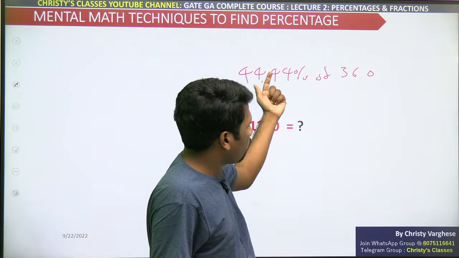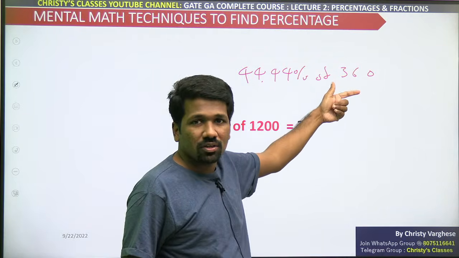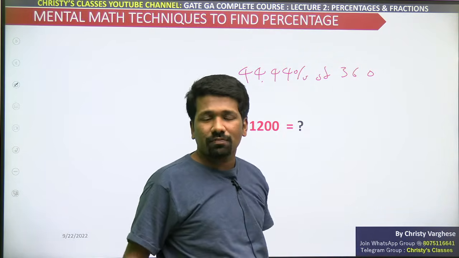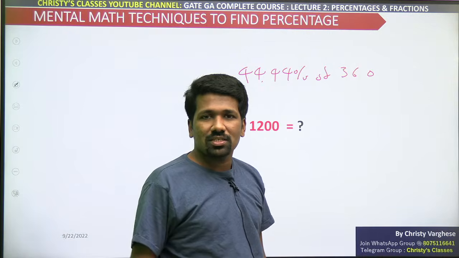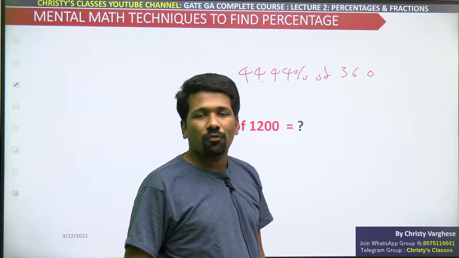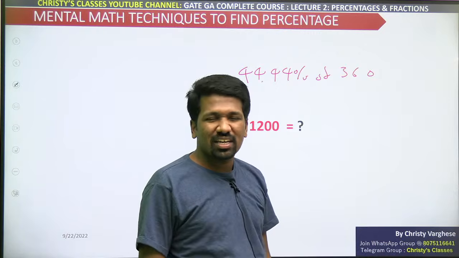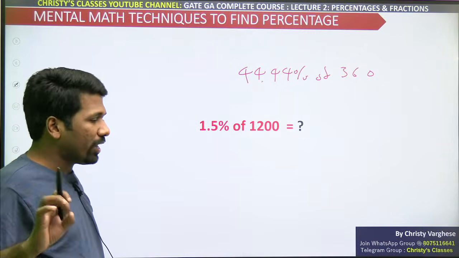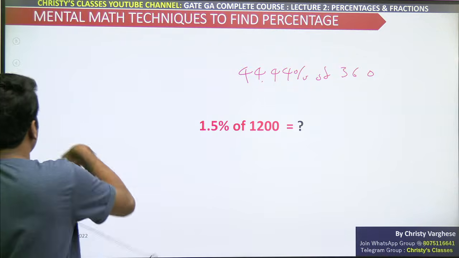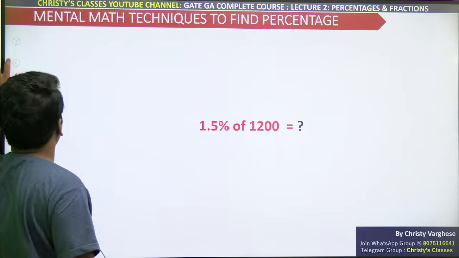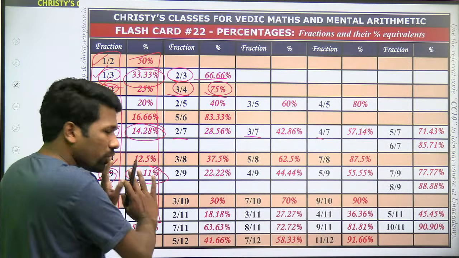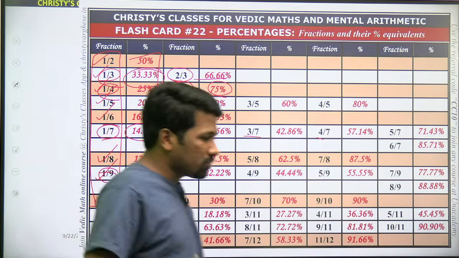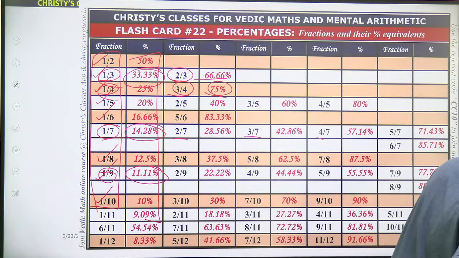That is 1 by 9 four times. 1 by 9 of 360 is easy to find, na. 360 by 9 is 40. Its 4 times: 40, 40, 40, 40, 160. And I am just creating a sample value to explain. But when we see the original question paper, you will make more relevance or more connection. Now you keep it there itself, otherwise we have to spend a lot of time to understand that.